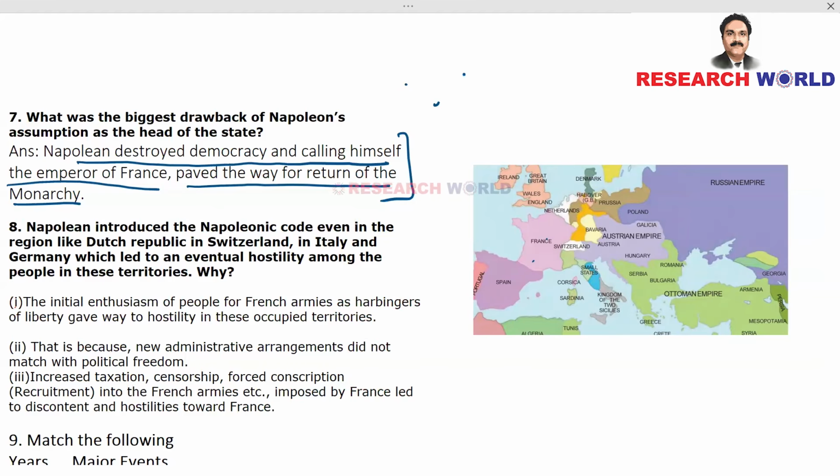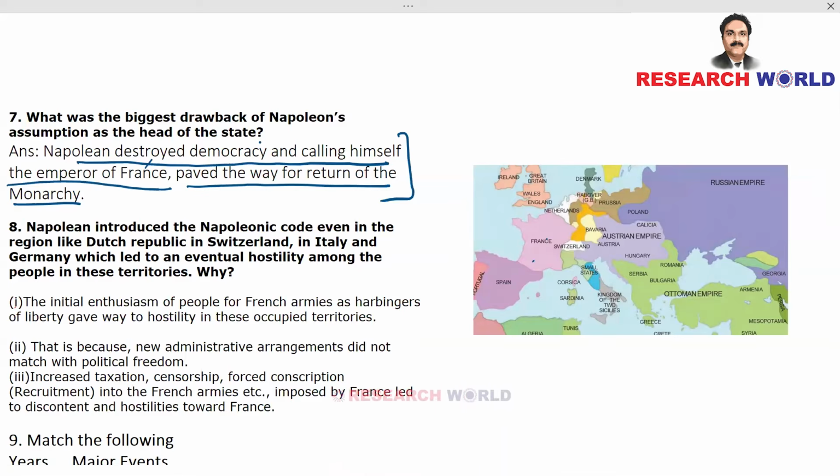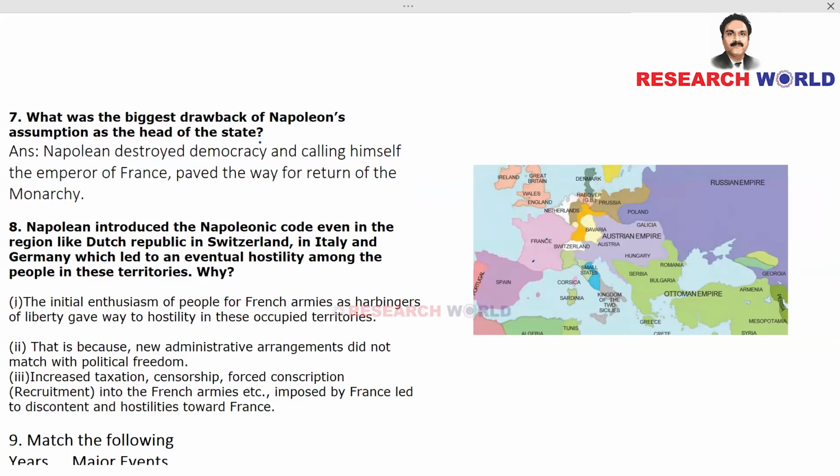But Napoleon destroyed this concept of democracy by calling himself the Emperor of France because the word emperor implies a monarchical centralized power. There is no democracy wherever you have got this emperor and empire. Okay, so empire is a place where an emperor rules. Fine. So he called himself the Emperor of France. Therefore, the very grassroots level democracy got destroyed. And that paved the way for the return of monarchy. So that's the answer for this question. Now, moving on to the 8th question.